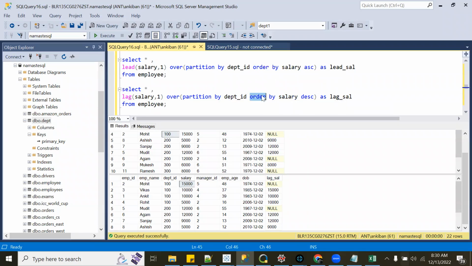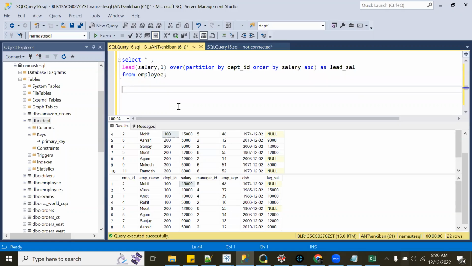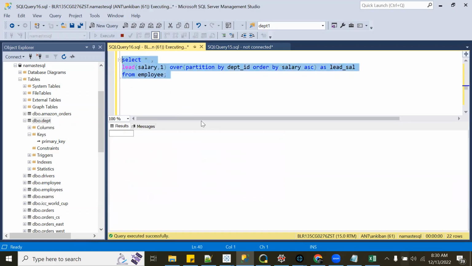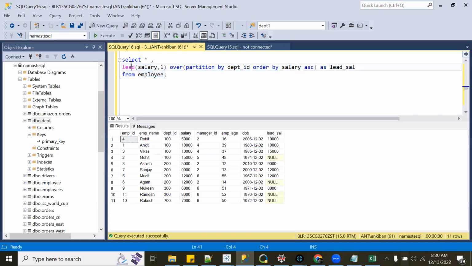Now you can just live with the lead function always. You can just change the order by clause and always look at the next row. If we need lag, we can use lead and order by salary descending, right? So it is just your comfort level. You can use lead or you can use lag or you can always use lead, right?